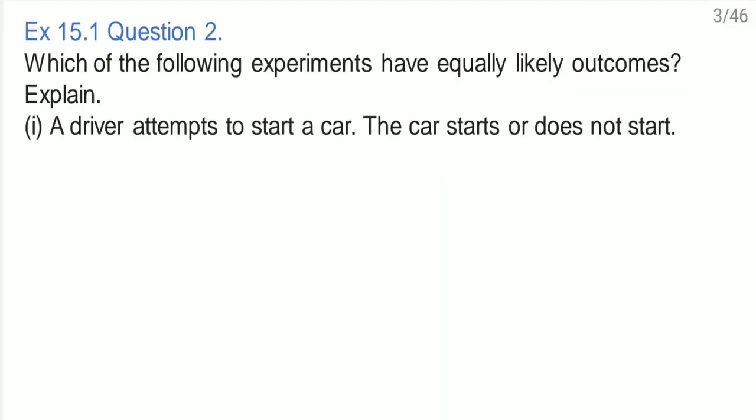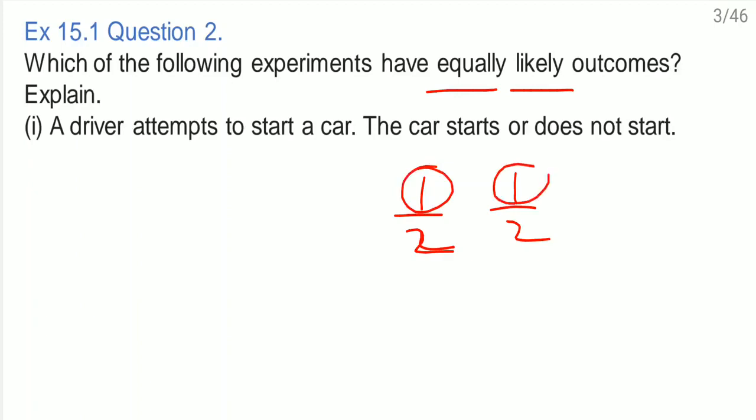Question number 2. Which of the following experiments have equally likely outcomes? Explain. First, try to understand the meaning of equally likely outcome. Now here, suppose I am tossing a coin. After tossing, the probability of getting the head is 1 by 2 and the probability of getting tail is also 1 by 2. That means head and tail both have equal chances to come up, right? So these types of events are called equally likely events.